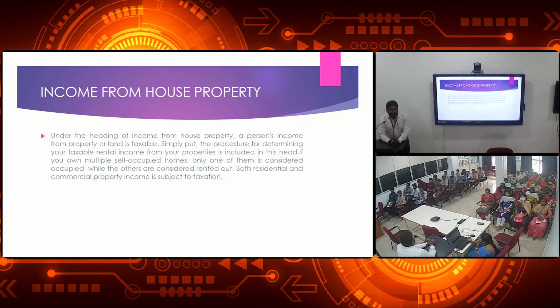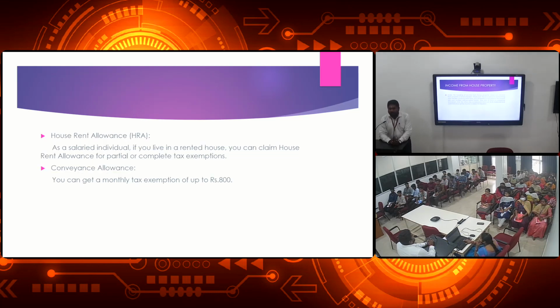When should the assessee pay the tax? When the income exceeds the limit of rupees 2,50,000, at that time the assessee must pay the tax. Then the final question: how should the assessee's total income be calculated?